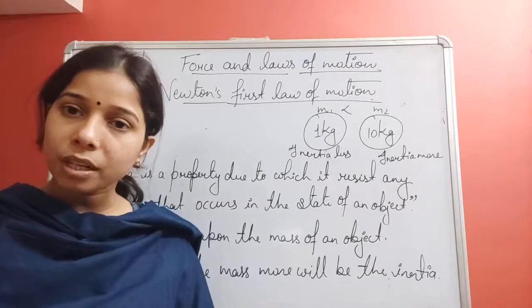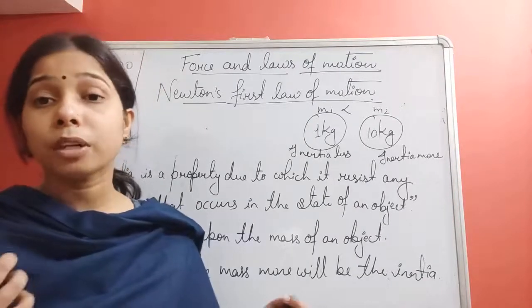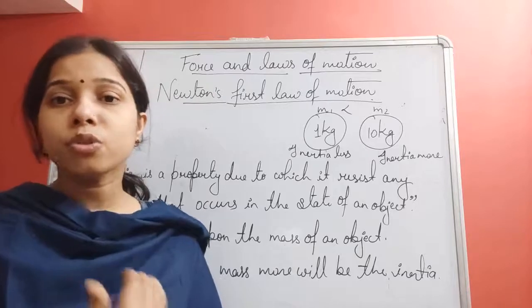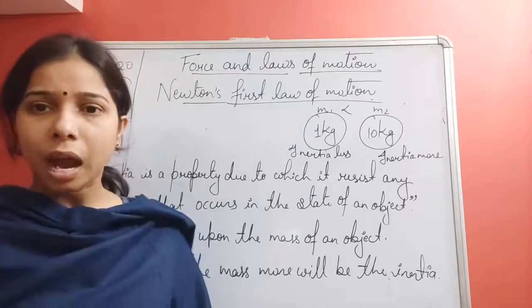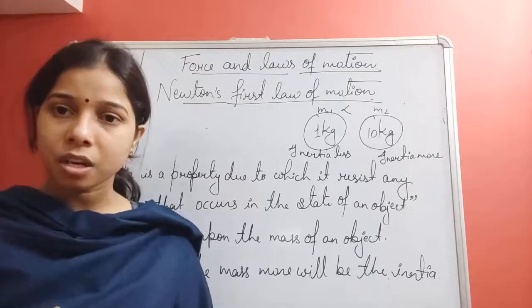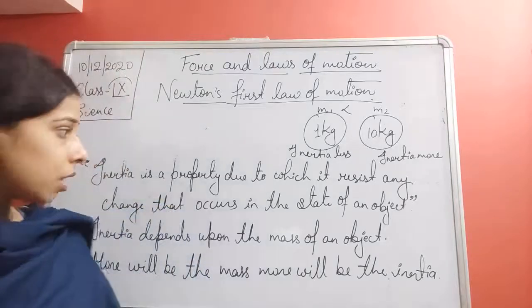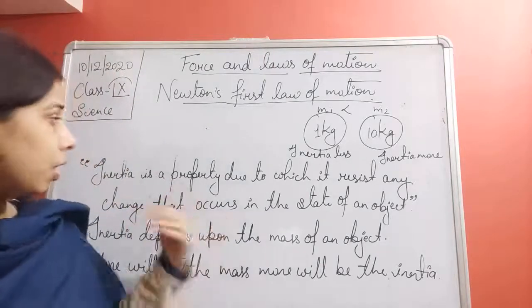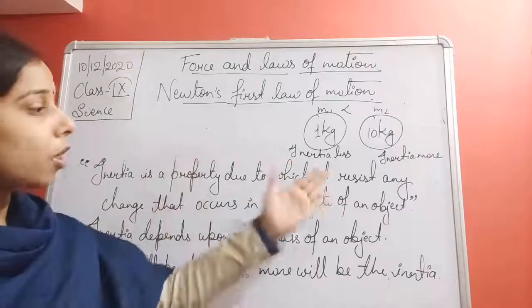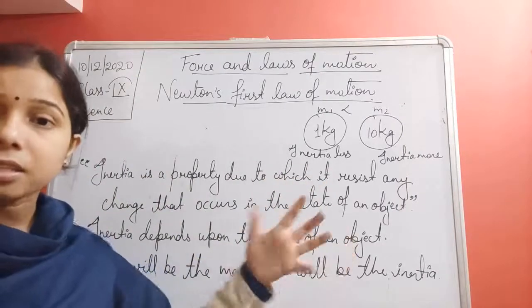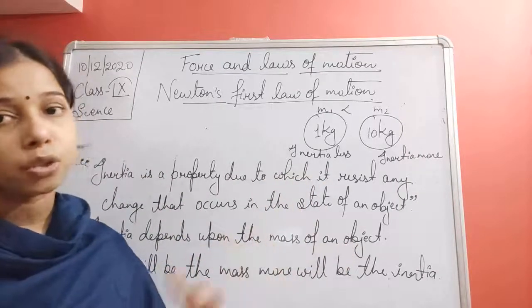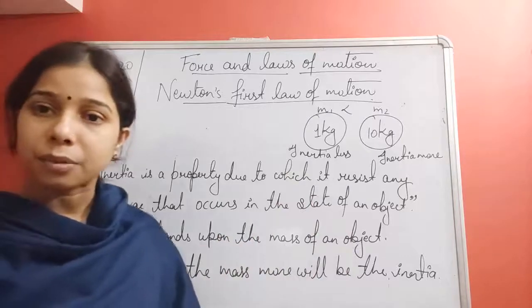One having more inertia will resist more to show any kind of change. And if an object has less inertia, it will resist less, because this is the definition: it is a property due to which an object resists any change in its state of motion or state of rest.